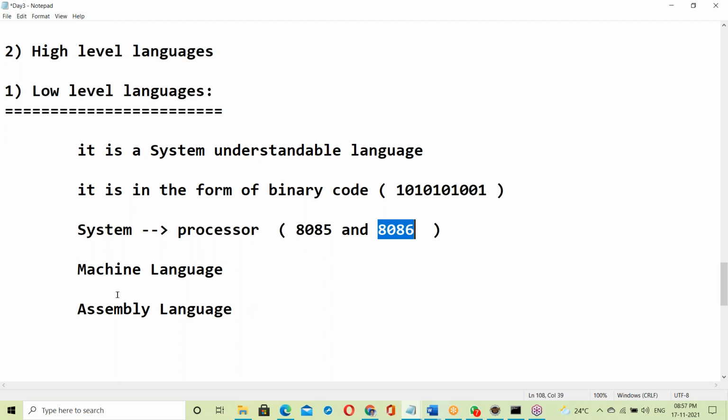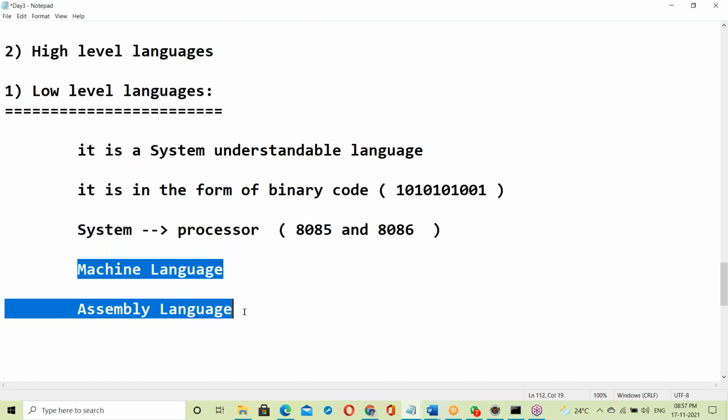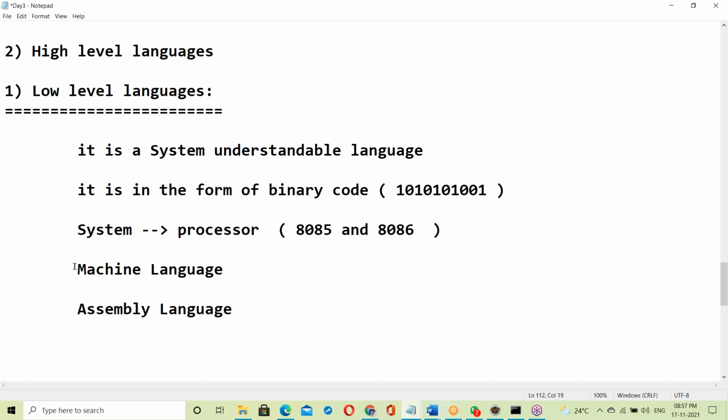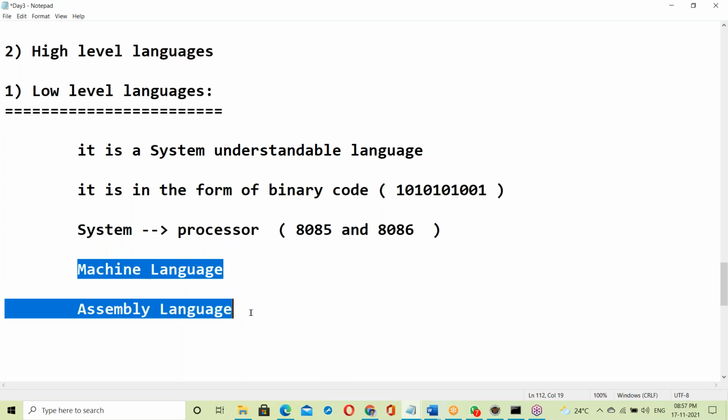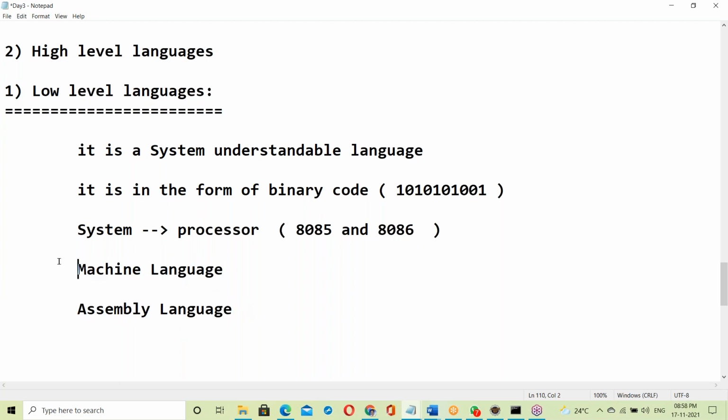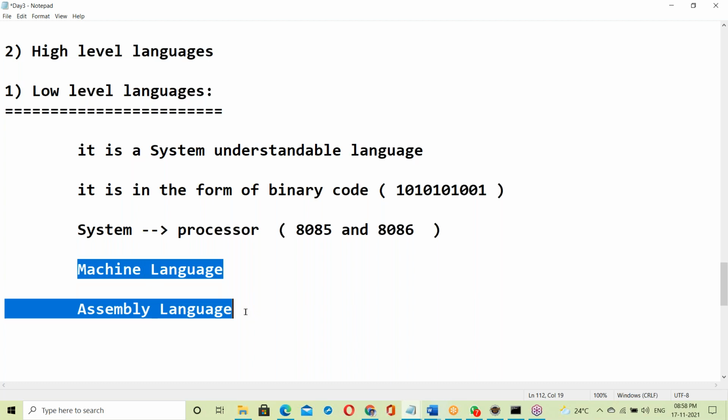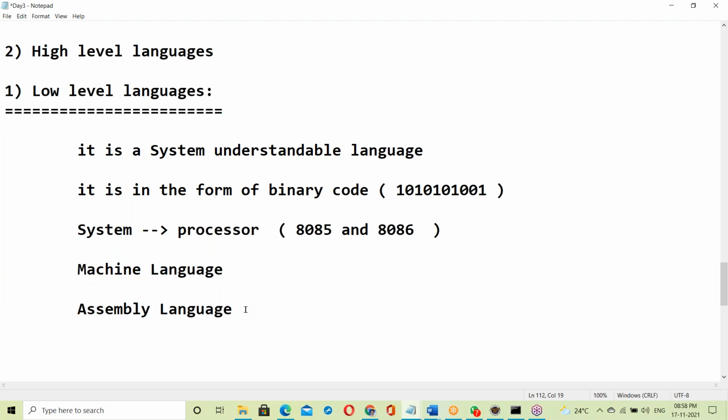See, machine language and assembly language are system understandable languages, computer understandable languages. So these are not required for us. We are not going to learn about this language, just for knowledge purpose: what is low level language, what is high level language. Learning machine language and assembly language is not necessary here.